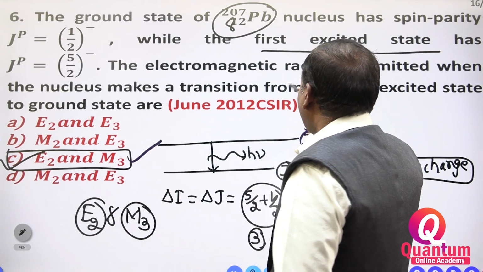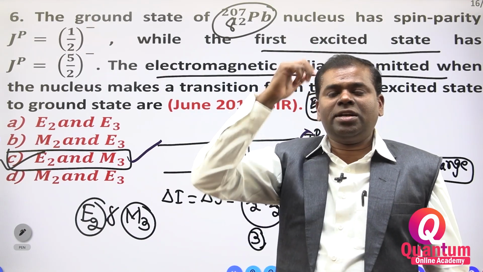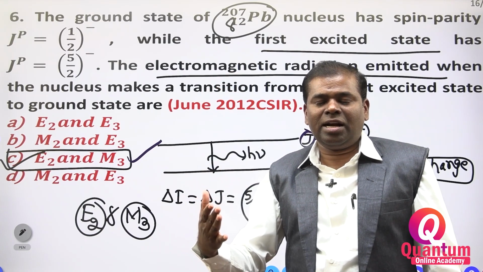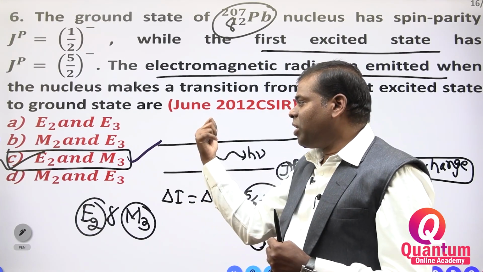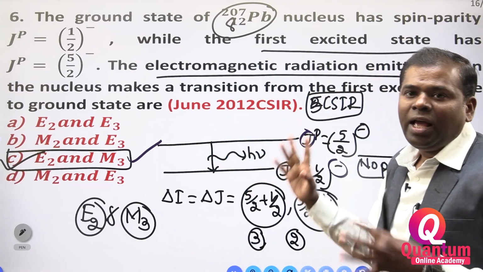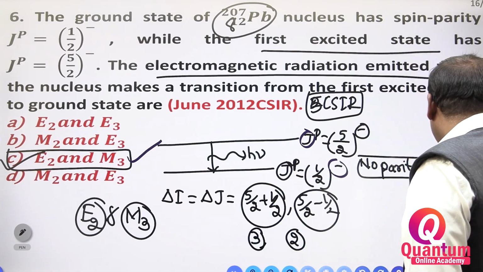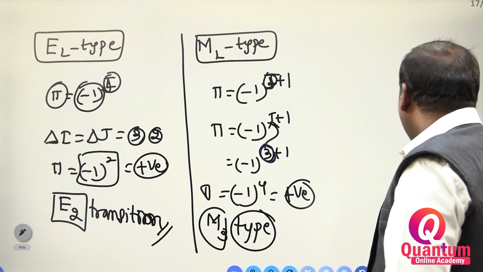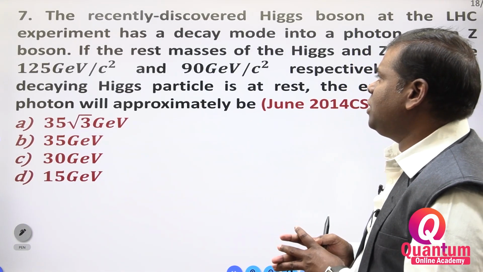This is electromagnetic radiation transition. Gamma-Teller transitions and Fermi transitions are there. From the Fermi and Gamma-Teller transitions, EL and ML types are there. From that we have to calculate this one. Please concentrate on this. Now you have to see. This is the 7th one.